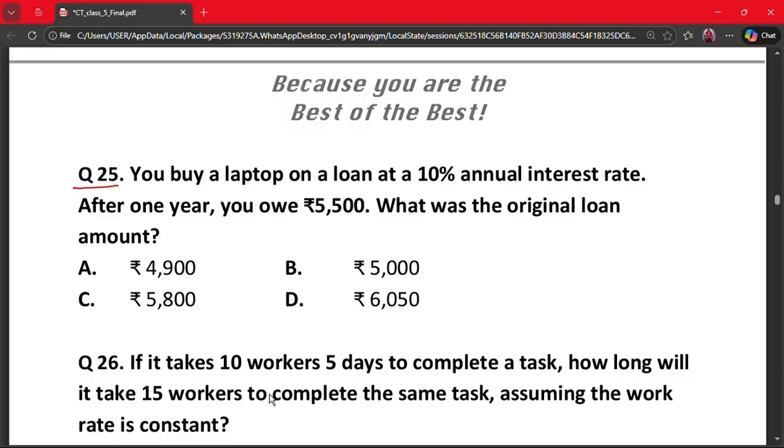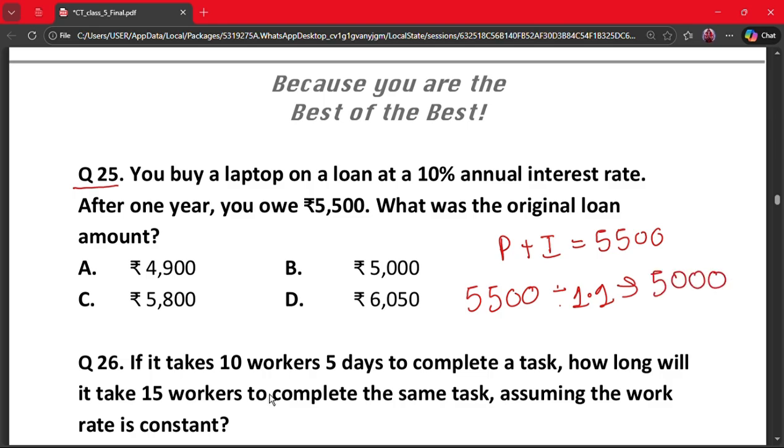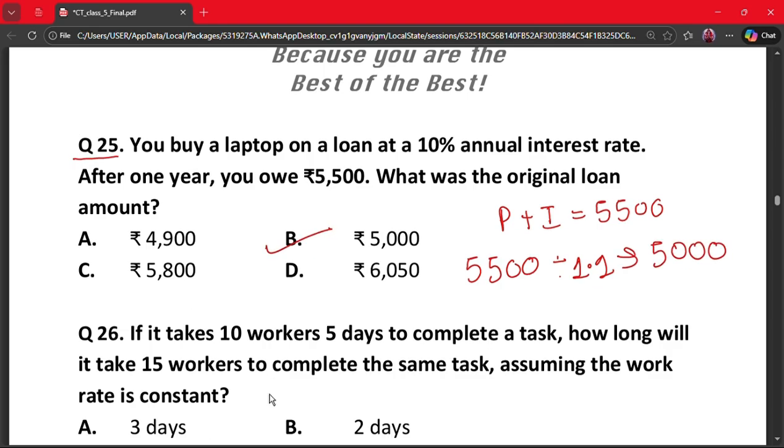So here what we'll do, 10% of principal is equal to interest, and principal plus interest is 5,500. Principal is equal to 5,500 divided by 1.1, which will be equal to 5,000. So our correct answer is option B.